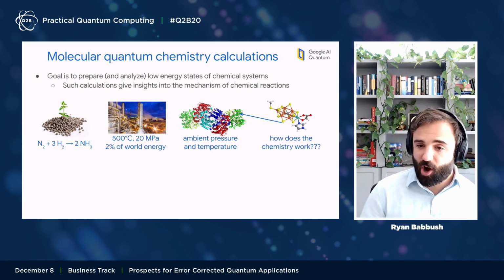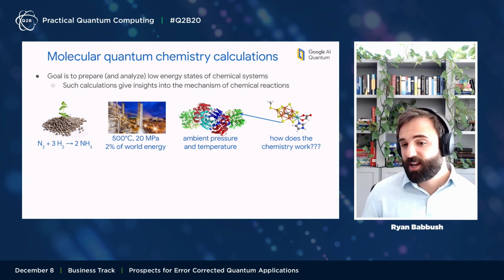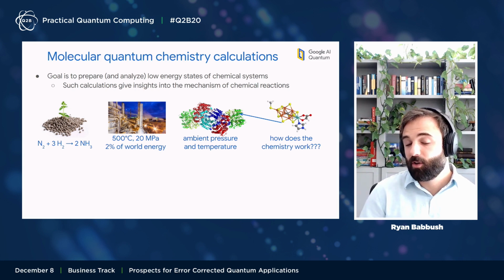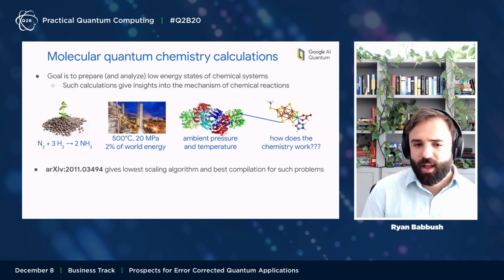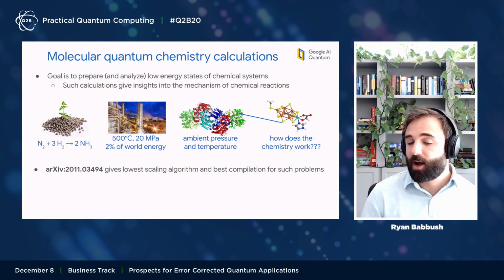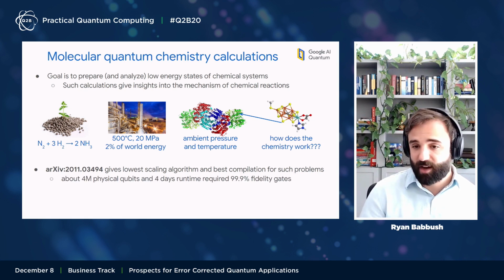It's something we could resolve with quantum simulations. If we could understand that, perhaps we could make an industrially viable alternative. So we recently had a paper out, which I've given the reference for here, which gives the lowest scaling quantum algorithm and the compilation with the lowest constant factors for solving such a problem. In fact, for solving this particular problem.